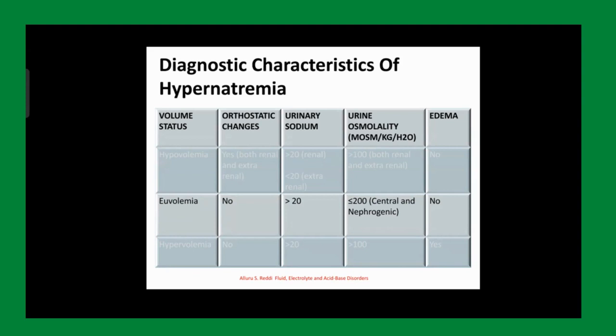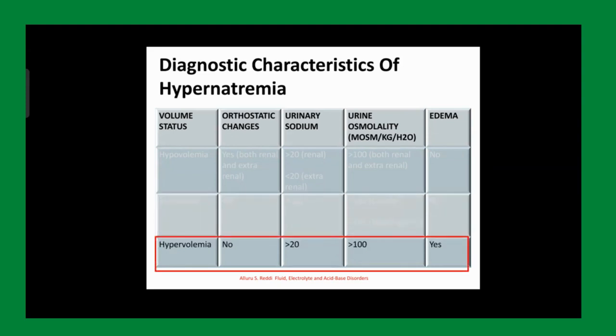And when you are dealing with hypervolemia and hypernatremia, there will be no orthostatic changes. Mildly, yes, possibly the patient might have hypertension, but usually not. Your urinary sodium will be more than 20, your osmolalities will be more than 100, and yes, the patient will be edematous.